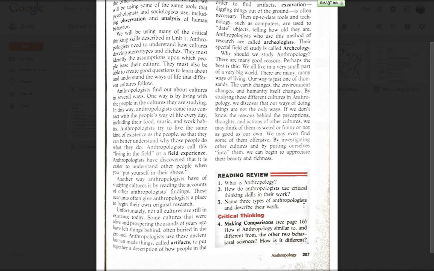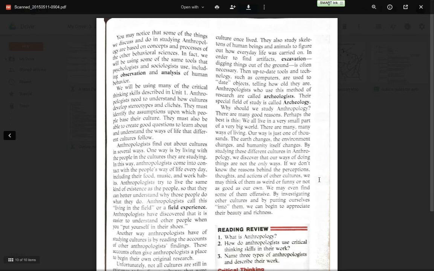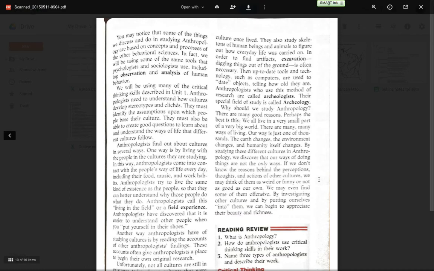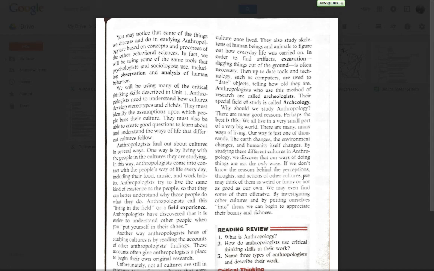Anthropologists use these ancient human-made things called artifacts to put together a description of how people and culture once lived. So think of arrowheads, think of pots, all those things are artifacts. Anything that's human-made that's very old, artifact. They also study skeletons of human beings and animals to figure out how everyday life was carried on.